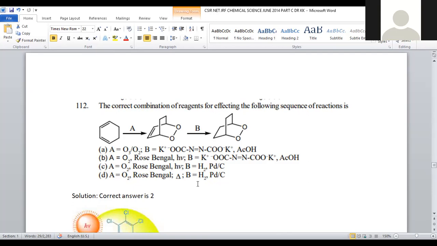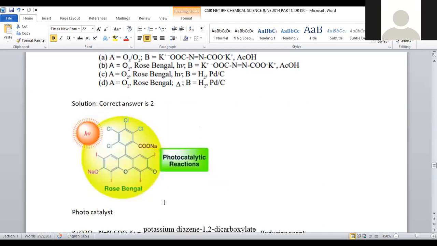After that, what will be B? B should be this other compound in the presence of acidic medium, so that reduction gets carried out and we got the saturated final product. So that series is exactly mentioned in option number 2. For question number 112, option number 2 is the correct answer.